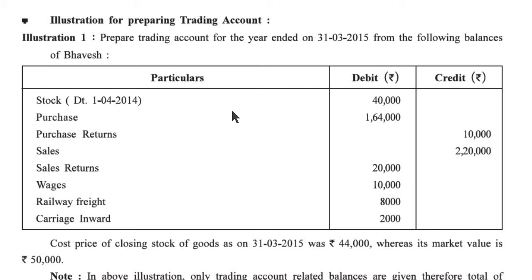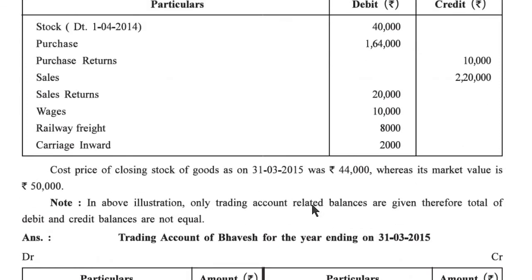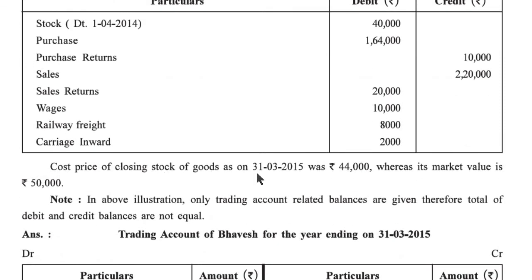It is the first day of the year, and so this stock is called opening stock. A debit balance of 40,000. Purchase 1,64,000, purchase return 10,000, sales 2,20,000, sales return 20,000, wages 10,000, railway freight 8,000, carriage inward 2,000. Cost price of closing stock of goods on 31st March 2015 was 44,000, whereas its market value was 50,000.